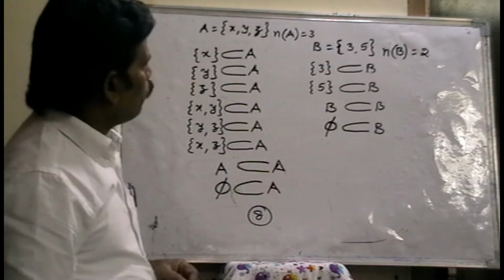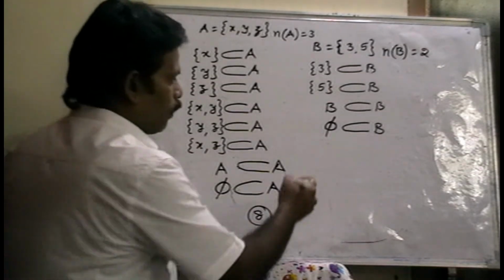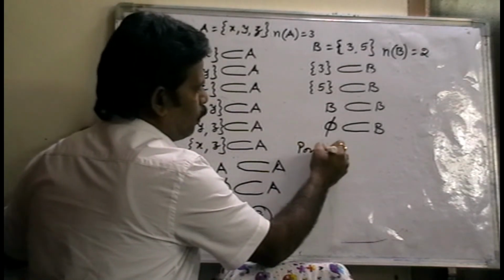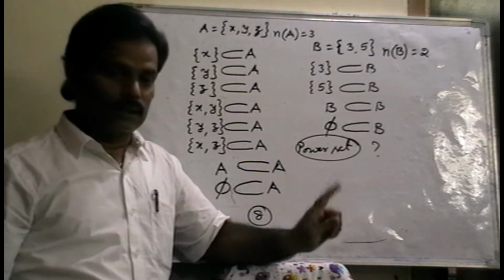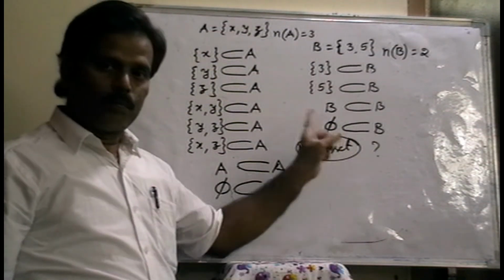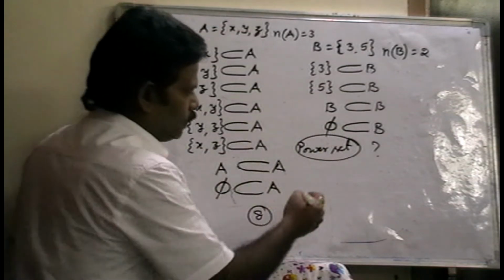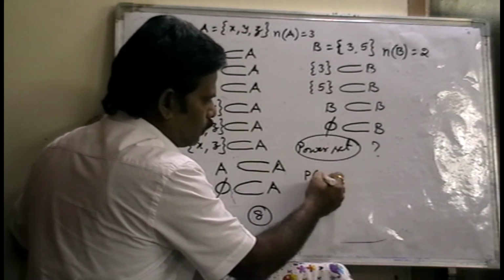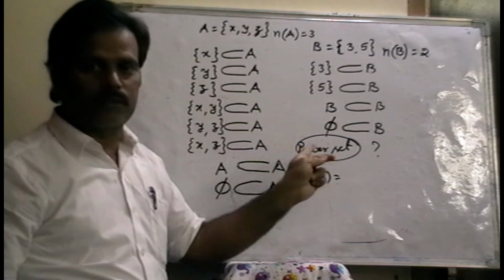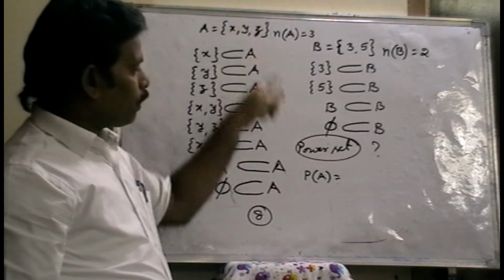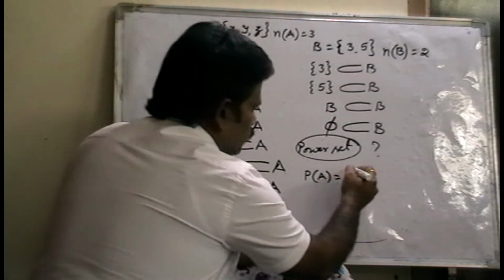Next one is power set. What is a power set? This is important. Power set means P of A, the power set of A. For this set A, the power set. Power set means a set.